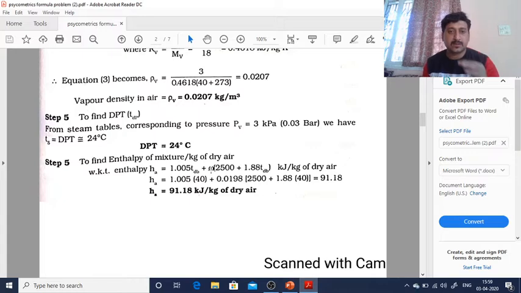So you just check the vapor pressure I have found out, and the temperature corresponding to that becomes the dew point temperature. Then coming to the substitution for the enthalpy, h = 1.005 + omega (2500 + 1.88 TDB). If you just substitute it, you will get the answer.